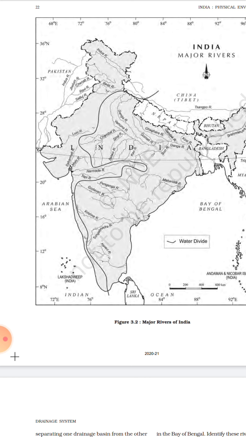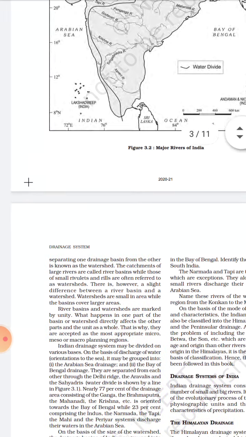Then these Satpura and Vindhya ranges, which divide the rivers Narmada, Tapi, and these Betwa and Son rivers, which originate from Amarkantak Hill. Then there comes the Western Ghats, which act as a watershed between the peninsular rivers.